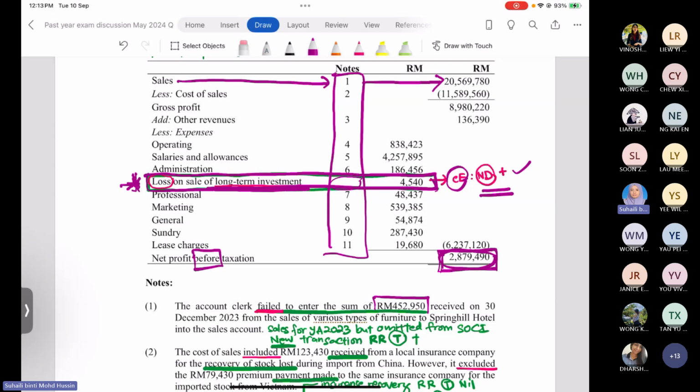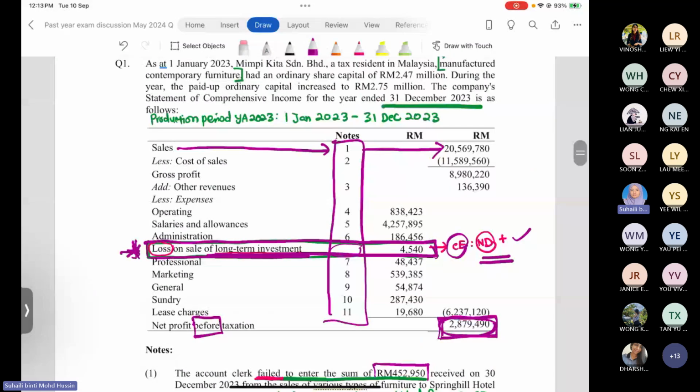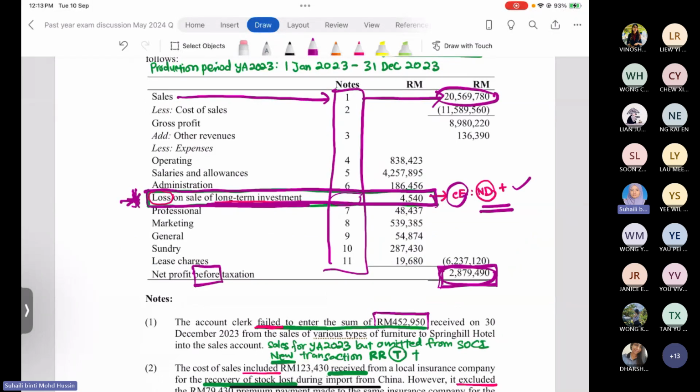They forgot to add it together in the total of the 20,569,780. They made the sales on 30th December 2023, so this is still in the year of assessment 2023. The accounting period ended on 31st December 2023.